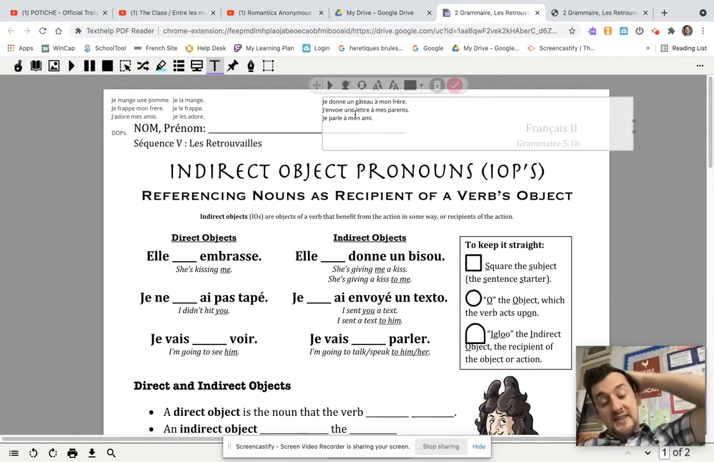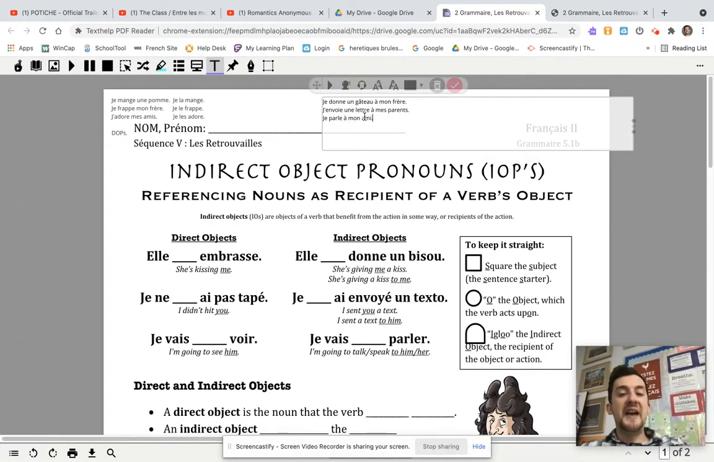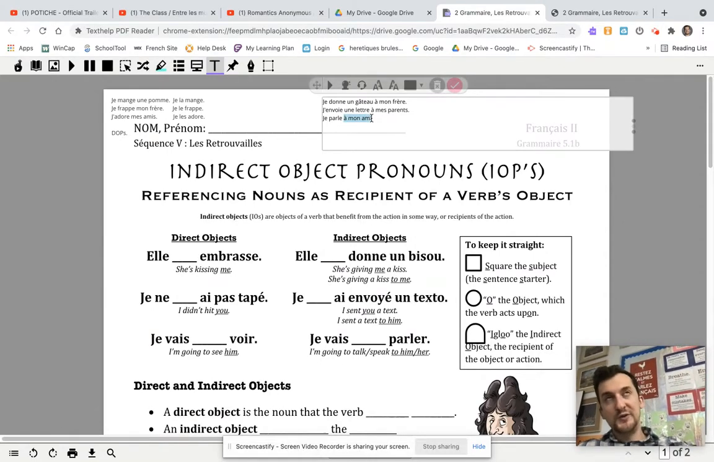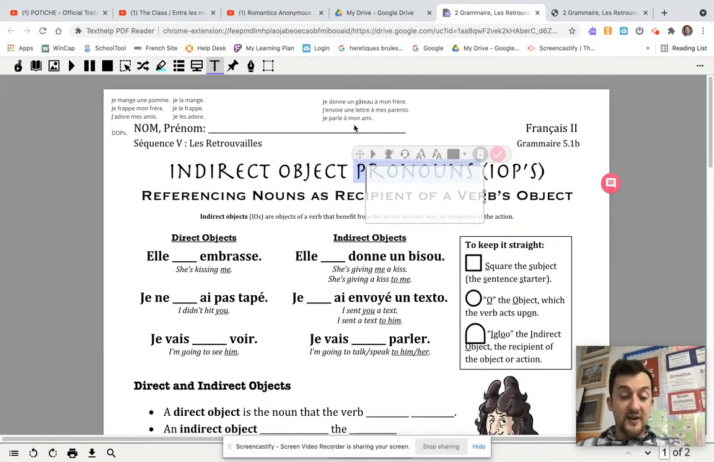D'accord? Now, this type of verb, it's taking a direct object, well, usually a direct object and sometimes an indirect object as well. In all of these, you want to know the indirect object, who's benefiting from you giving a cake? Who's benefiting from you sending a letter? And who's benefiting from you speaking? Or who are you speaking to? To whom are you speaking? Etc. C'est bon? So that's the type of verb. Now, the indirect objects there are to my brother, to my parents, and to my friend. So let's look at the French now and see how that changes.